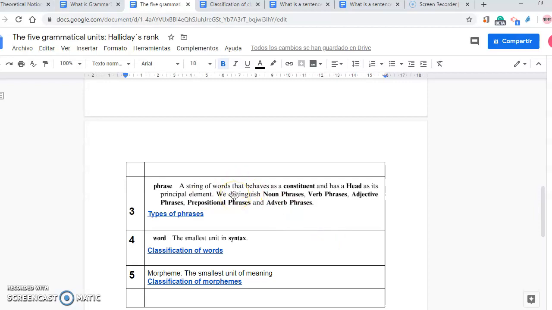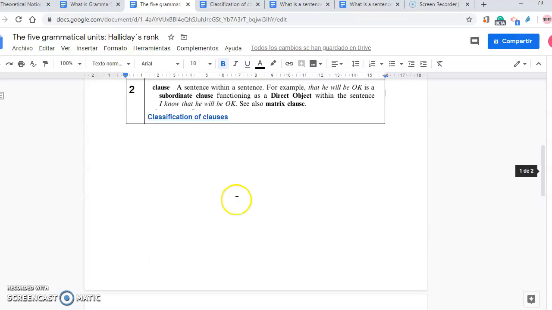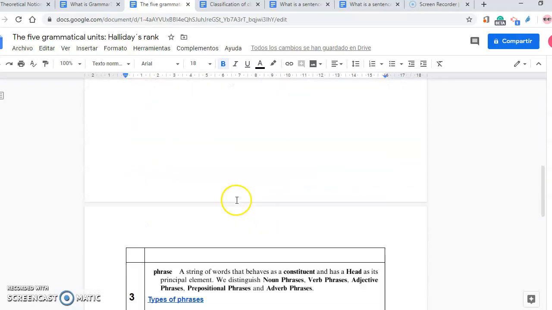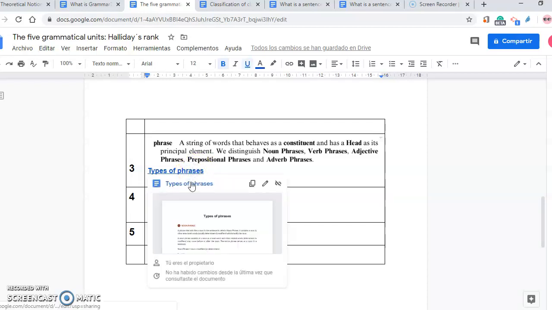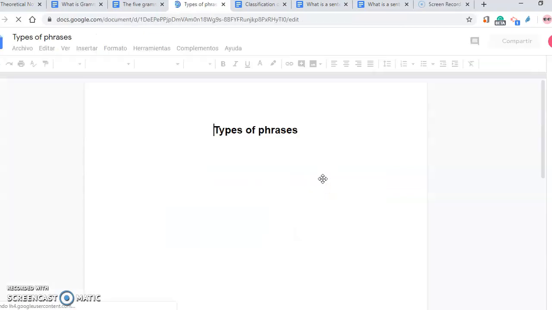So a phrase is a string of words that behaves as a constituent, that is to say as a whole, and has a head as its principal element. We distinguish noun phrases. The man is a noun phrase. Verb phrases, was dancing is a verb phrase. Adjective phrases, very good is an adjective phrase. Prepositional phrases, what was the prepositional phrase we had here? No, we don't. In the room is a prepositional phrase, and an adverb phrase, very slowly is an adverb phrase, or adverbial phrases, we are going to call them in this subject. So here we've got types of phrases,